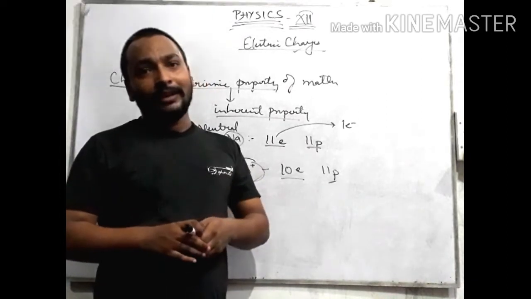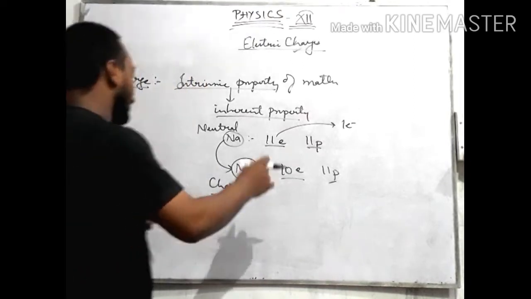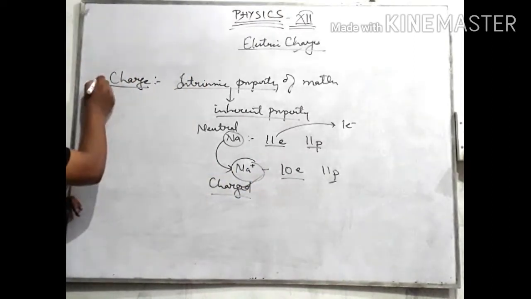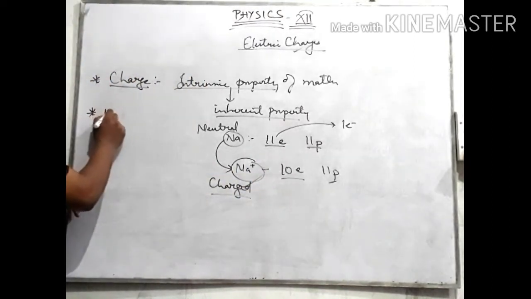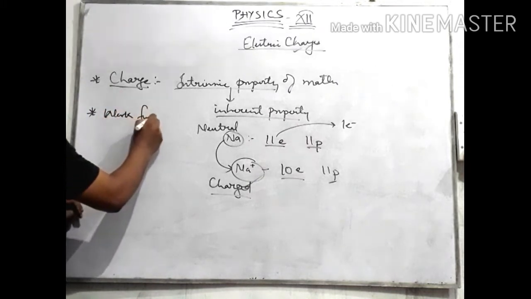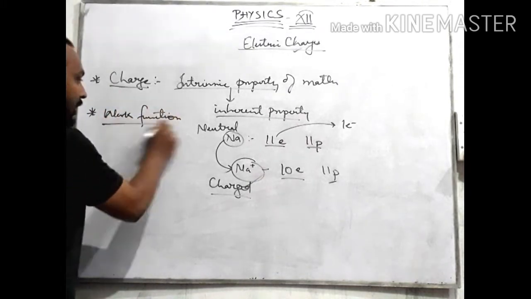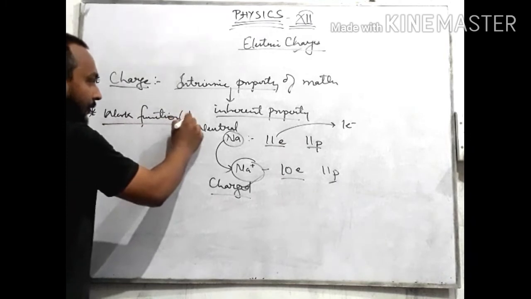Here I will take you through work function. You have to know about this. What is work function? It is denoted by phi naught.